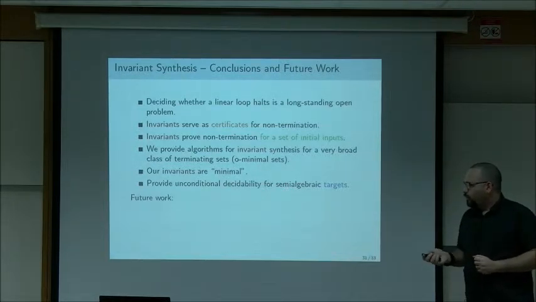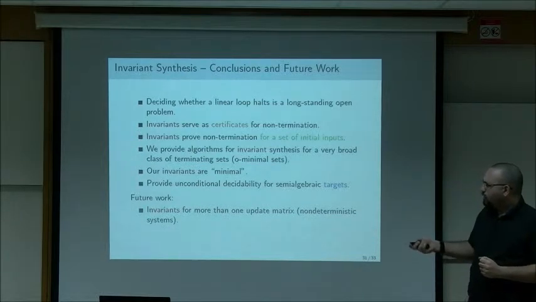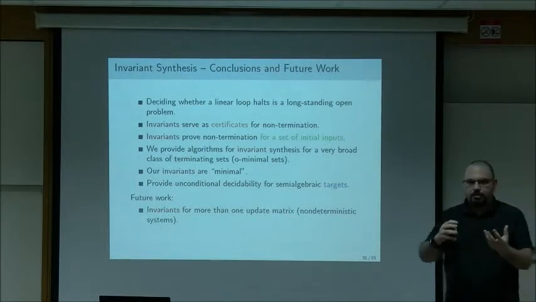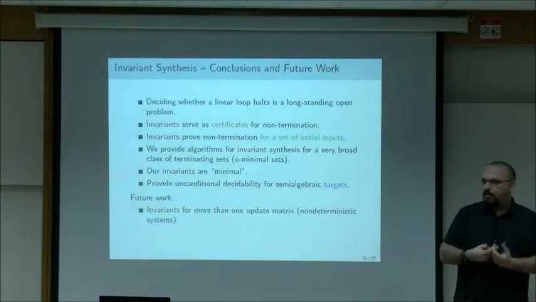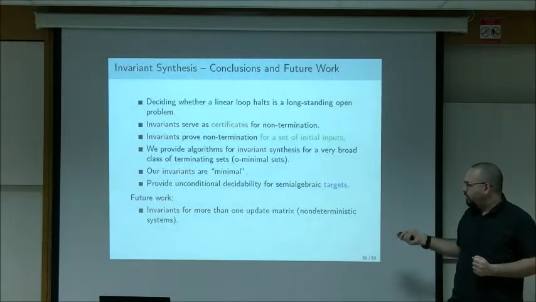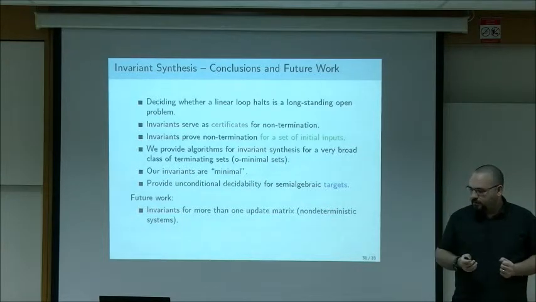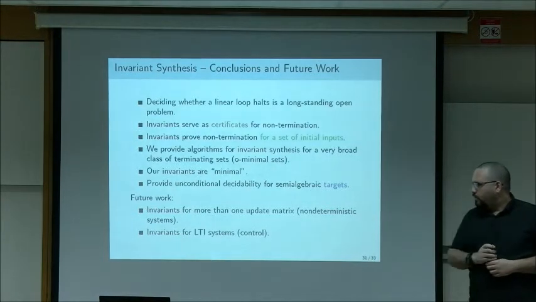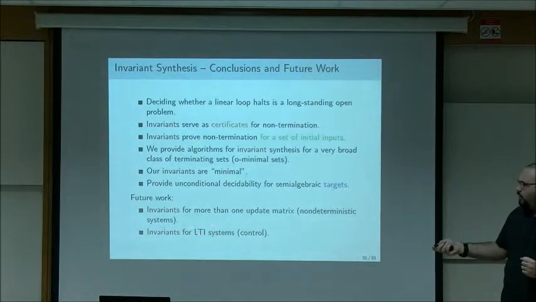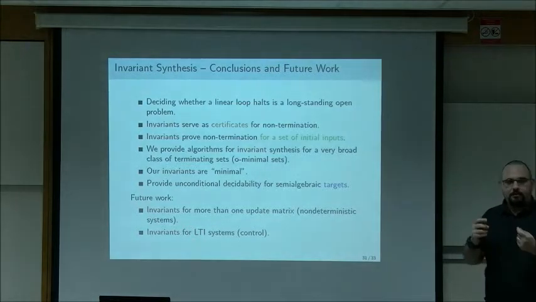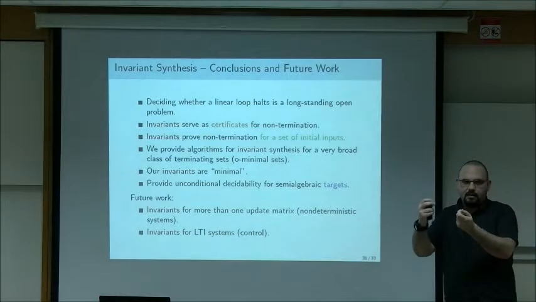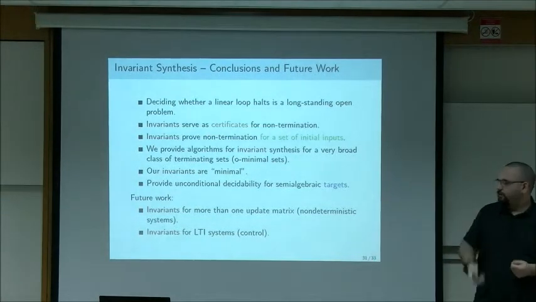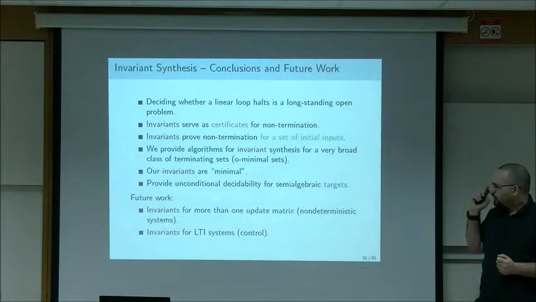Now, for future work, we want to look at two directions. One is what happens when you have more than one update matrix. So I can either apply A or apply B at every point. And this represents non-determinism in the system. And this elicits much more complicated behaviors, and it's not clear what can be said about this. It's a much harder problem. Something that's more reasonable is looking at invariants for systems with control. So now at every point we apply a matrix, and we also have some user input. And we want to see where that gets, and we want to synthesize invariants for that. So this is work in progress.